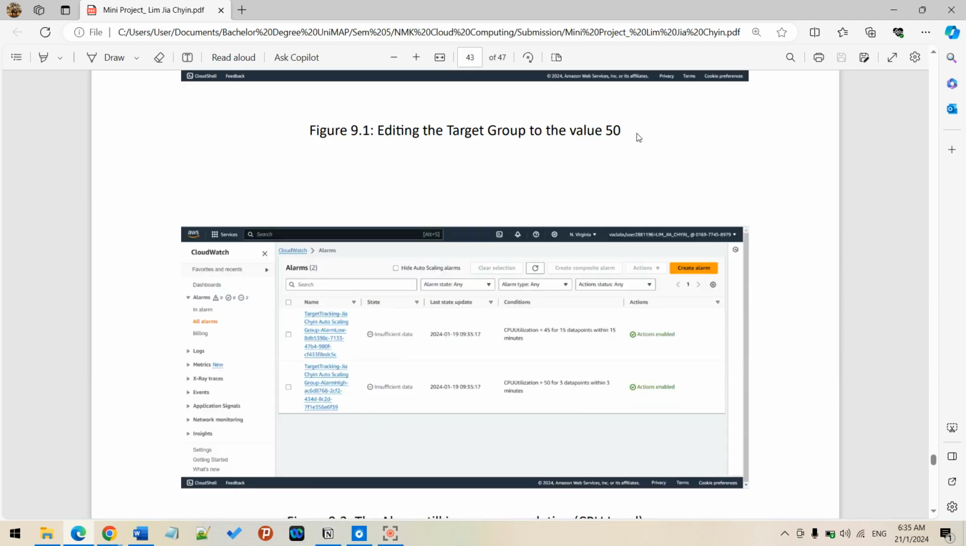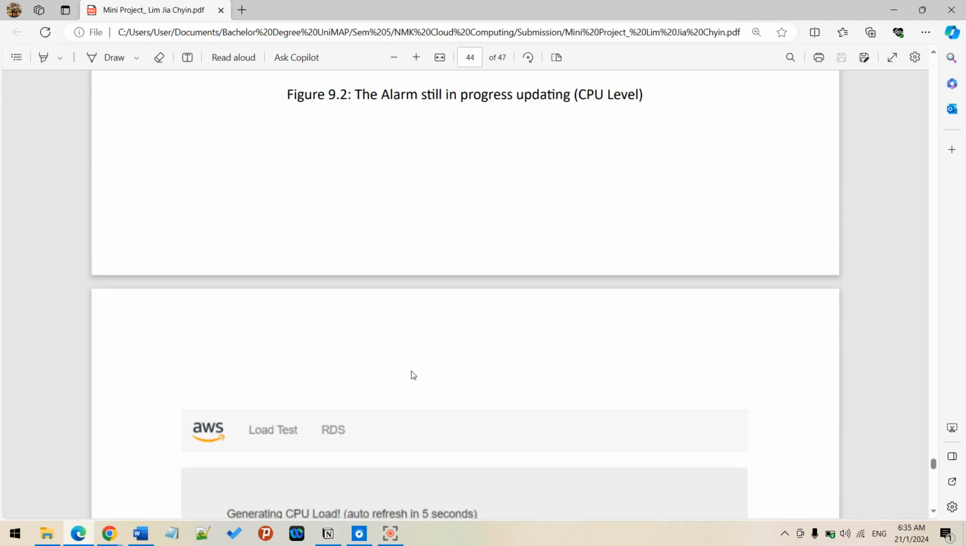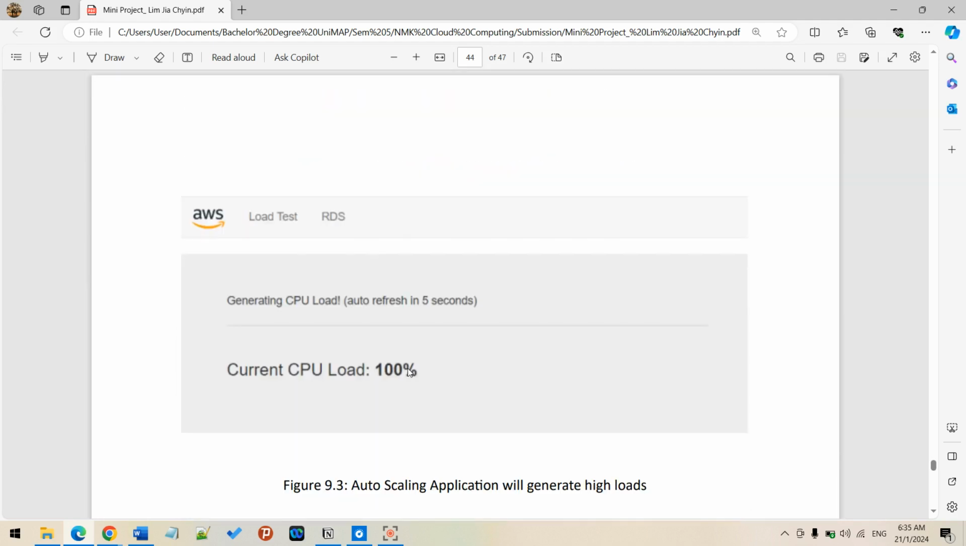Once I edit, you can see the alarm is in the refresh state. Just now it was okay and a warning, and now it's still in progress. You can see I'm generating the CPU load so that you can see it's high load. This is something I generated myself.